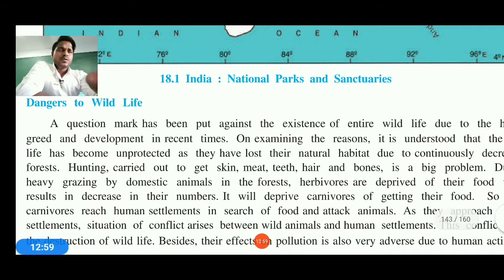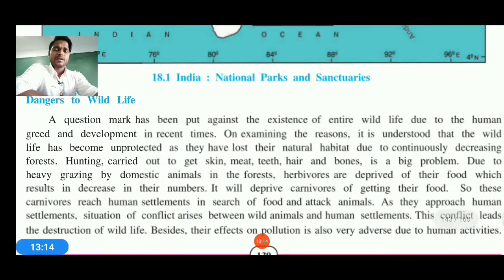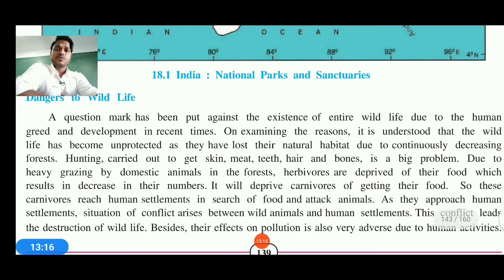Now see, what are the dangers to the wildlife? A question arises, obviously, what are the dangers to the wildlife? A question has always been put against the existence of wildlife. So first of all we need to understand that the question mark has been put against the existence of the entire wildlife due to human greed and the development done recently, within 100 years.